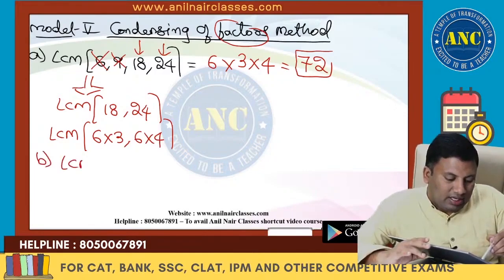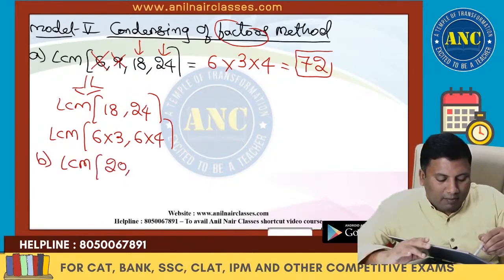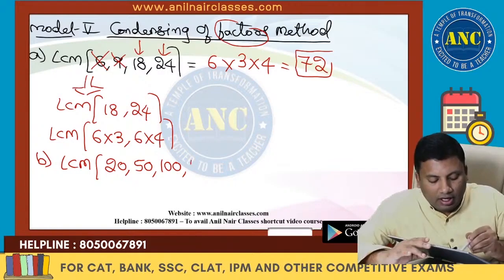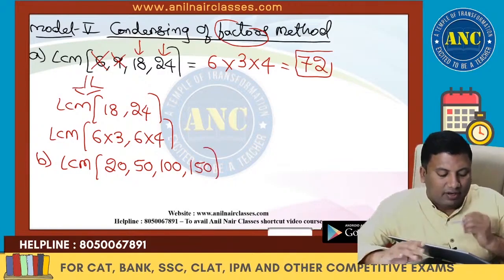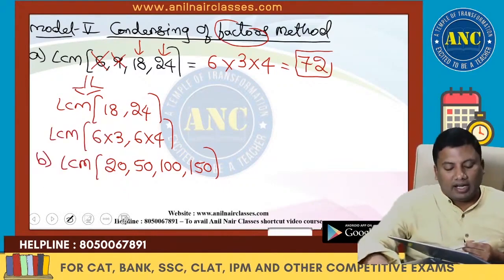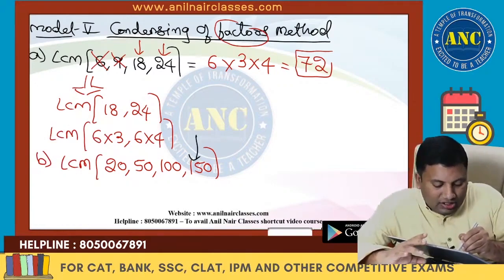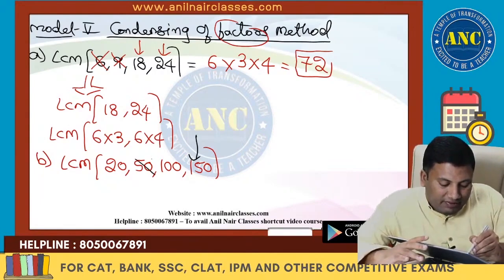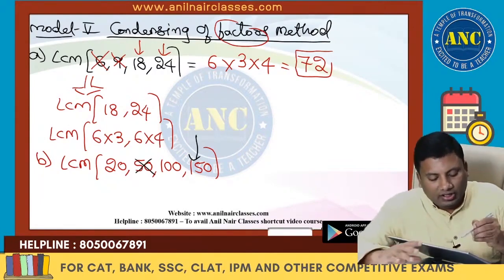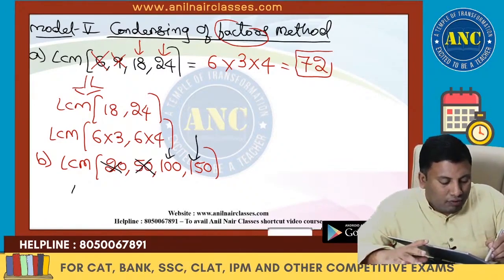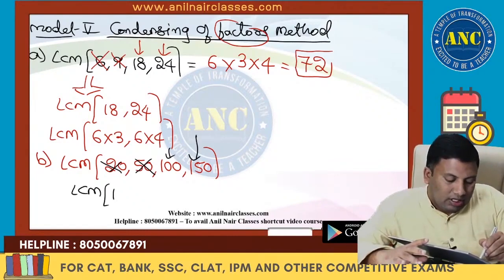Next one, LCM of 20, 50, 100, 150. Listen carefully. Take the largest number. What are all the factors? 20 is not a factor. 50 is not a factor. Next one, 100. What are the factors of 100? 20 it is. So 4 numbers can be condensed to LCM of 100, 150.